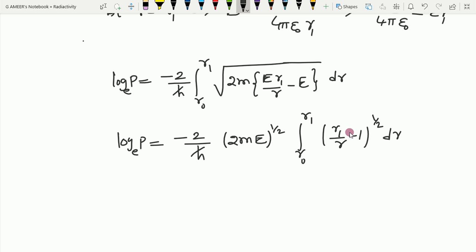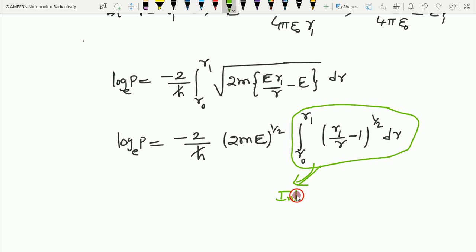Okay, now our aim is we need to solve this integral. This is the mathematical part. So we'll take it separately and solve this integration. Once we solve the integration, the problem is completed and we'll get the logarithm of P. Okay, let's see how we can do this.